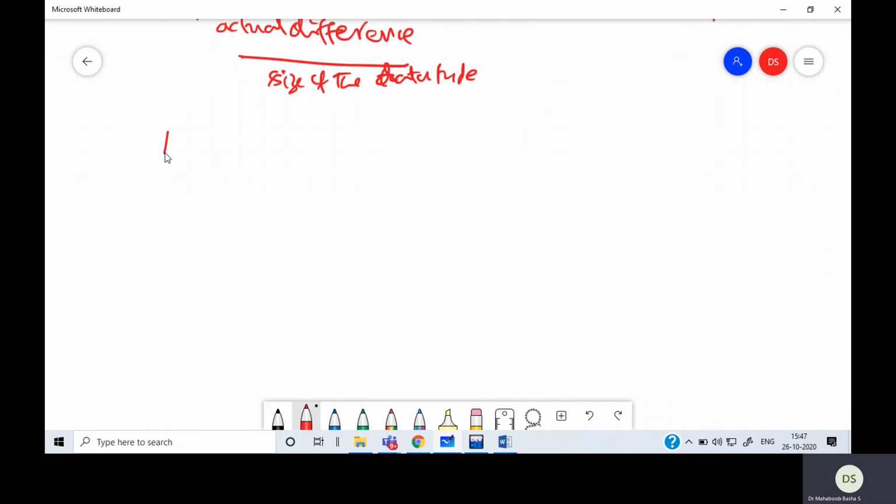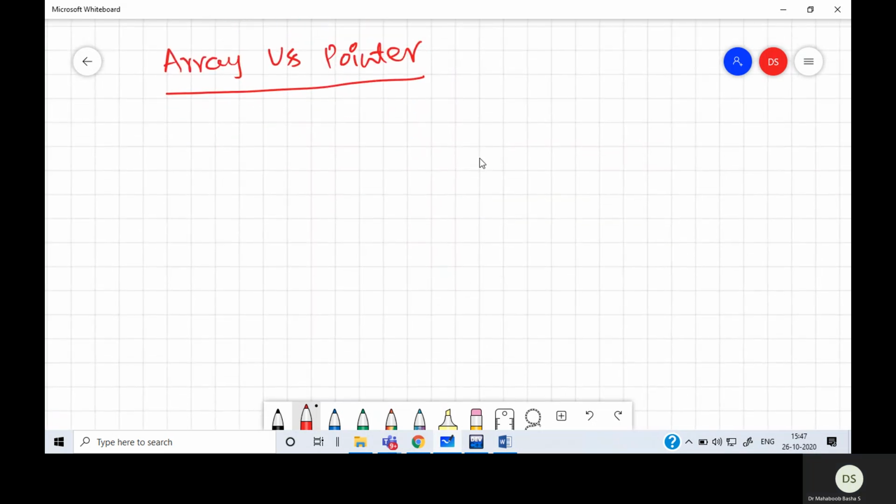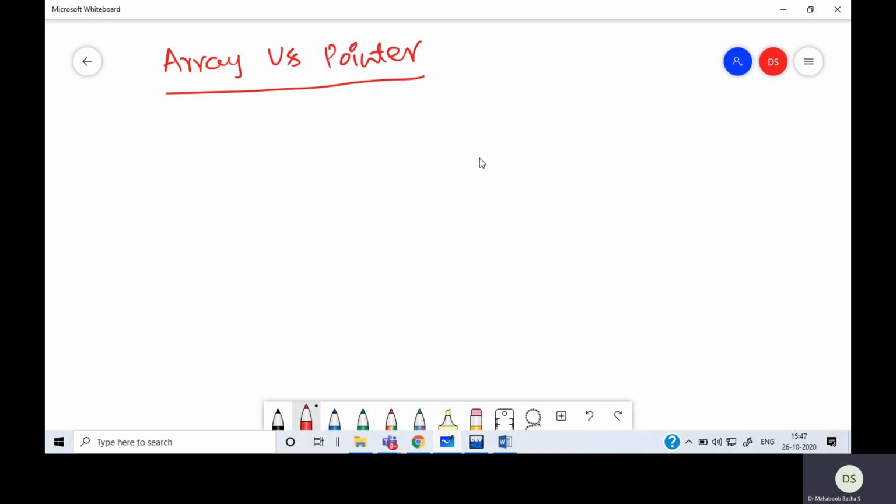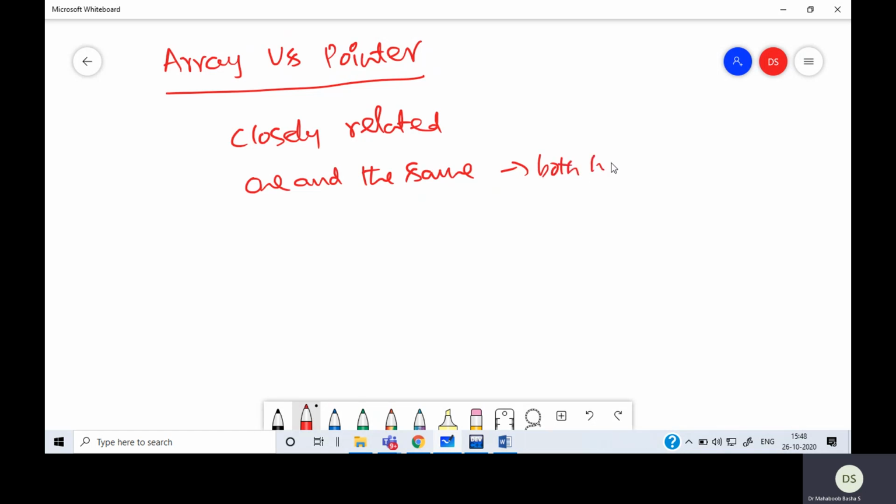Next, the important point to learn is array versus pointer. This is a very important thing because there will be several questions. What I say with respect to this is that array and pointer are closely related. They are very closely related. I can also say that they are one and the same. Why I'm saying they are one and the same is because both hold addresses.